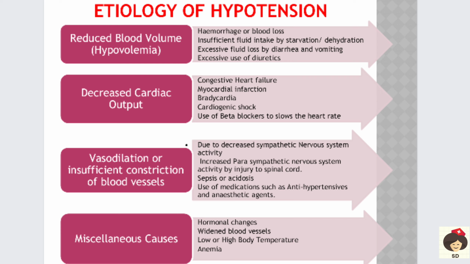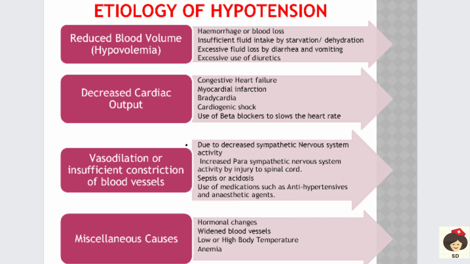Again, acidosis is a condition where the pH of the blood is decreased. Okay, so that means there is increased acidic concentration in the blood. This can occur due to diabetes or any renal failure. So with any of these conditions, the blood will become acidic. Acidic blood can irritate the walls of the arteries and cause neuronal injury where the arteries will get dilated. So because of that the patient can go for hypotension.